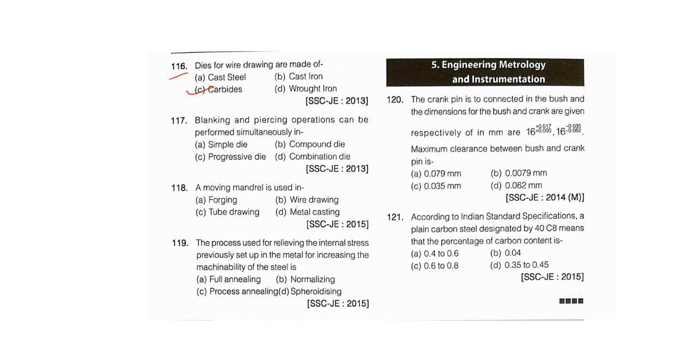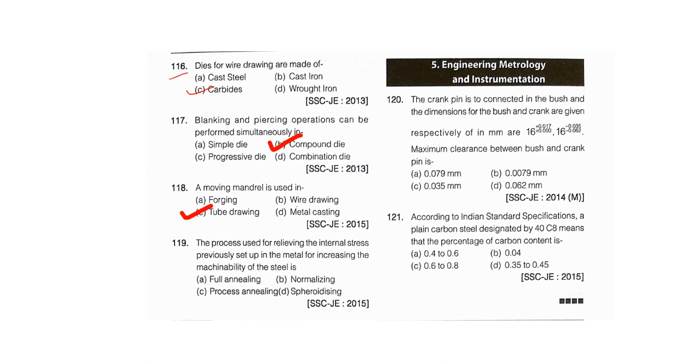So the correct answer will be B. Next, a moving mandrel is used in what? Tube drawing.